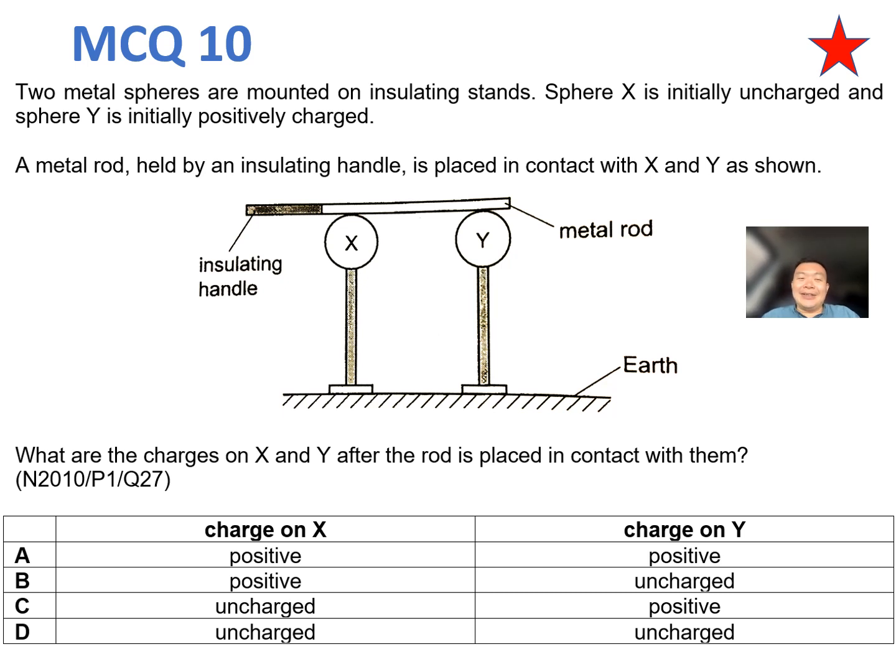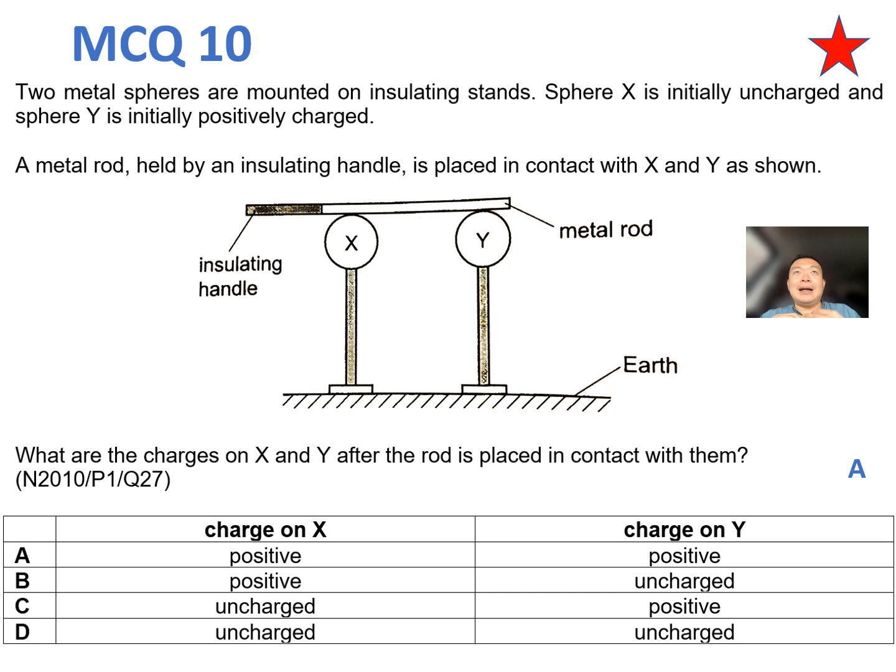This is a very interesting question, and the answer to this question is A. Now, when sphere Y is positively charged and is placed in contact with sphere X, what happens is this positively charged Y will attract the electrons from sphere X to move into sphere Y. So with this, we can understand why sphere X, when it loses some electrons away, from neutral, should become positively charged.